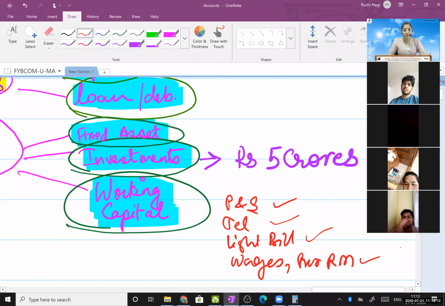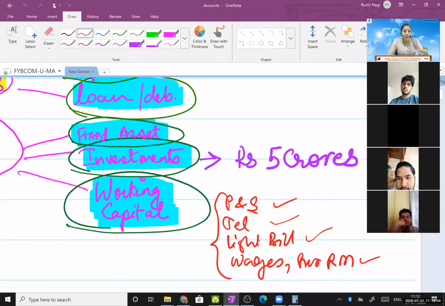Understood? To run a business, cash is very important, because that cash will help you to pay off these things. It's of no use if you're keeping 5 crores as investments or in bank accounts and you don't have money for working capital. Now you understood what is working capital? The day-to-day activities of the business which need daily cash, that is called working capital. Like for example, your mother and father must be earning great, say his salary is around 1 lakh a month. But what if he does not give mummy the appropriate amount to run the house? Then what is the use of the money he is earning?